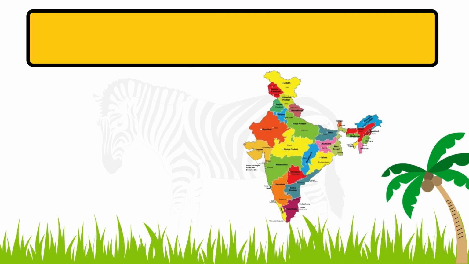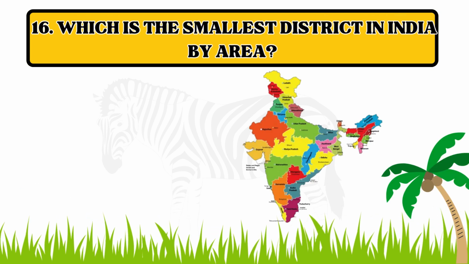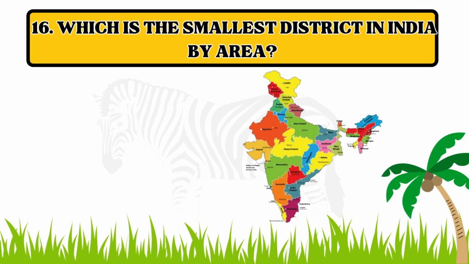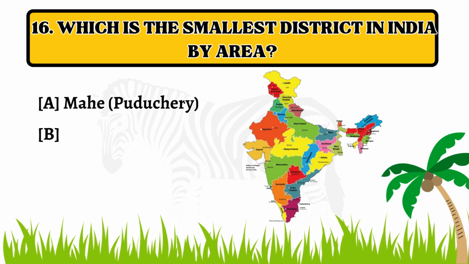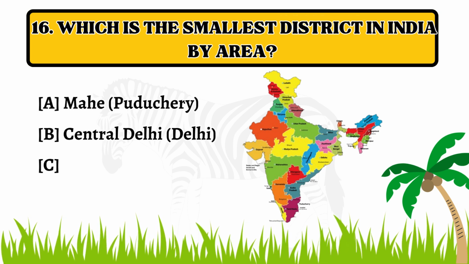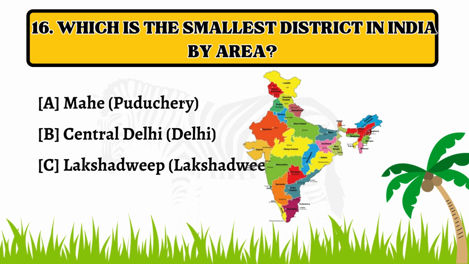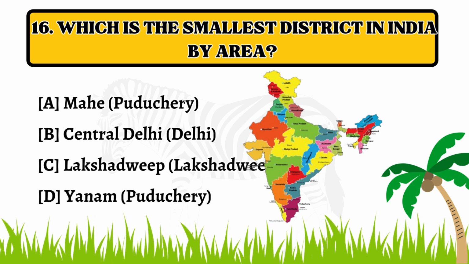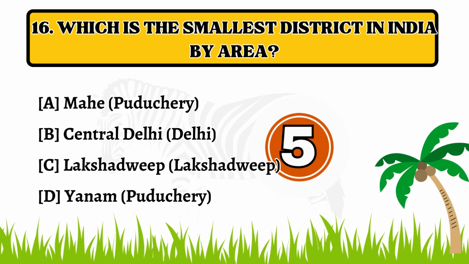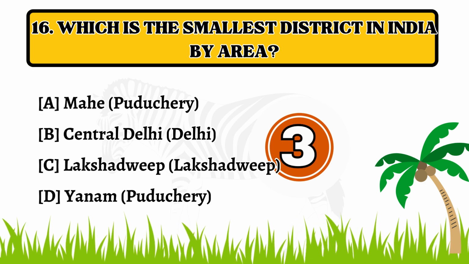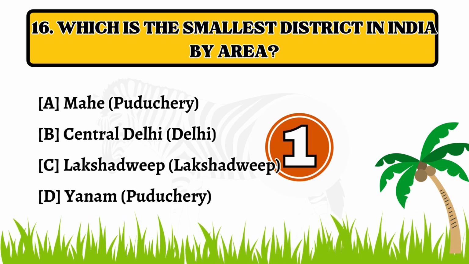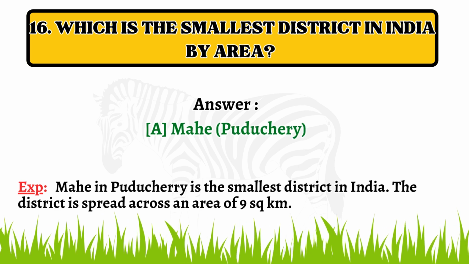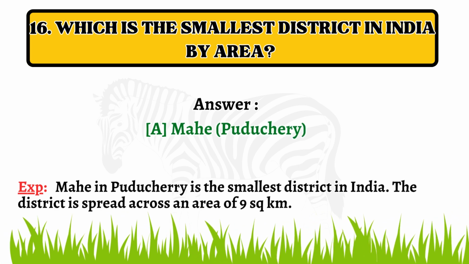Question number 16. Which is the smallest district in India by area? Option A, Mahe of Puducherry. B. Central Delhi of Delhi. C. Lakshadweep of Lakshadweep. D. Yanam of Puducherry. The correct answer is option A, Mahe of Puducherry.